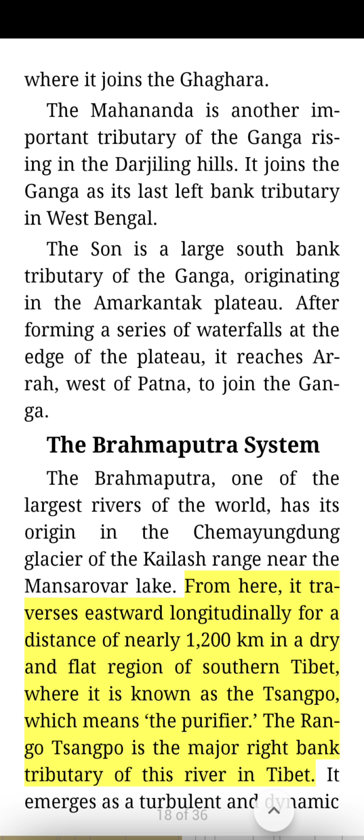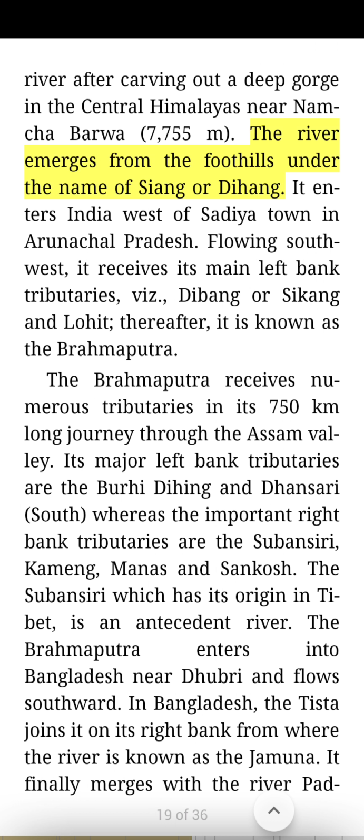The Raga Tsangpo is the major right bank tributary of this river in Tibet. It emerges as a turbulent and dynamic river after carving out a deep gorge in the central Himalayas near Namcha Barwa, 7,755 meters. The river emerges from the foothills under the name of Siang or Dihang.